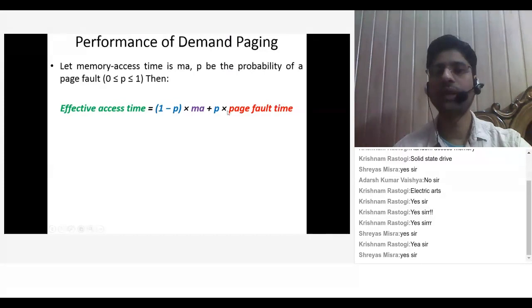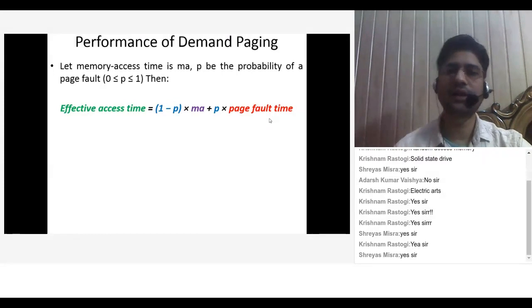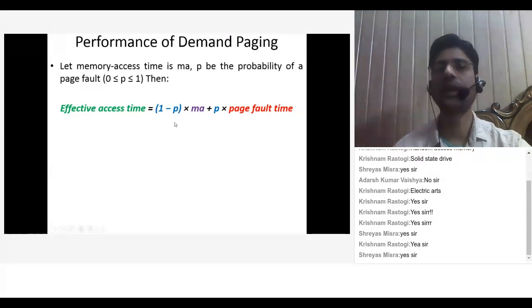Then we multiply p with the page fault time, which is the time to swap in that page from your hard disk to your main memory. So that time is combined into this page fault time. So the effective access time is p into page fault time plus (1 minus p) into memory access time.